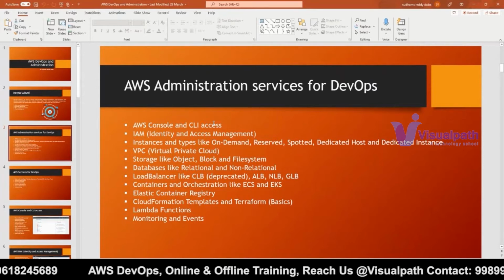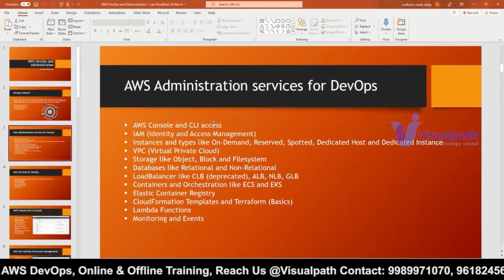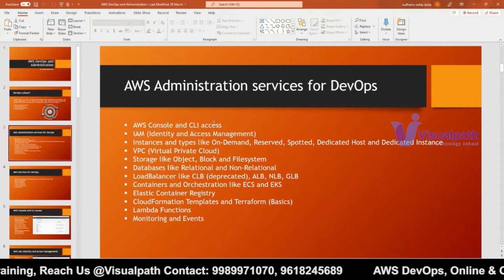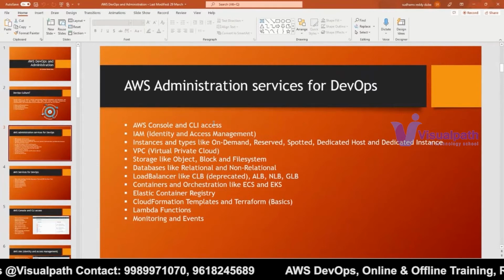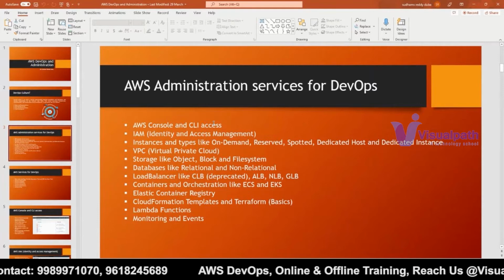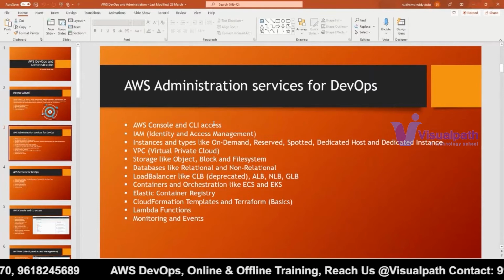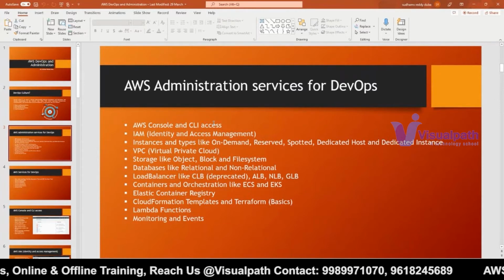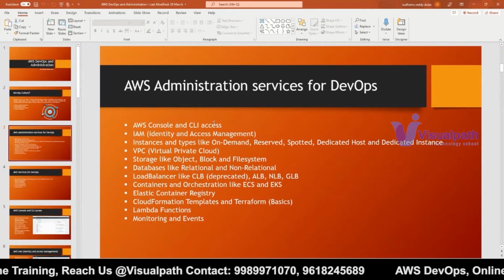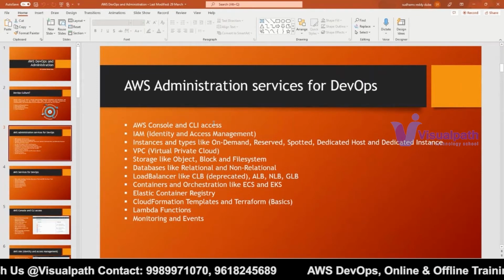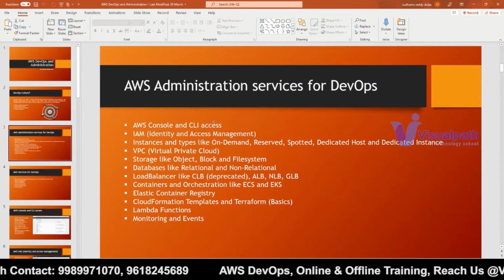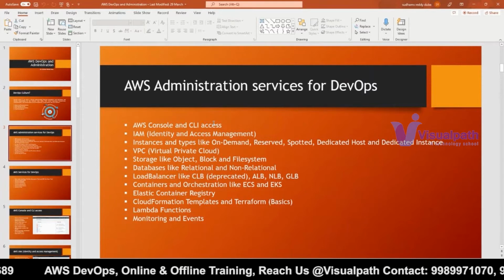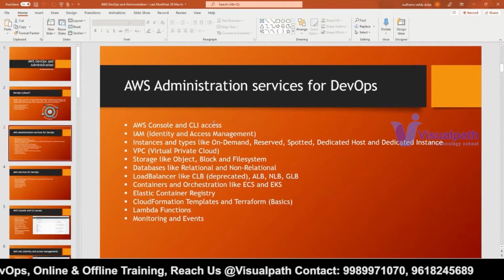And containers and orchestration, which is so important in the real-time world also. So many applications are getting migrated into containers. Instead of running on virtual machines and physical servers, applications are now moving to the container level. So we have to learn about this as well. As per industry requirements, we have to learn Docker and Kubernetes. That comes under containers and orchestration. Docker and Kubernetes on the AWS side are called ECS and EKS, Elastic Container Service and Elastic Kubernetes Service.